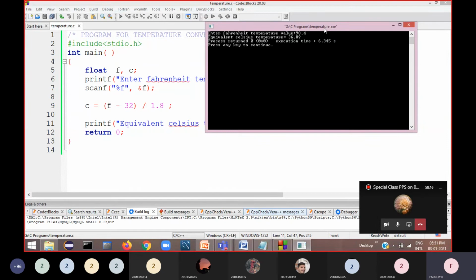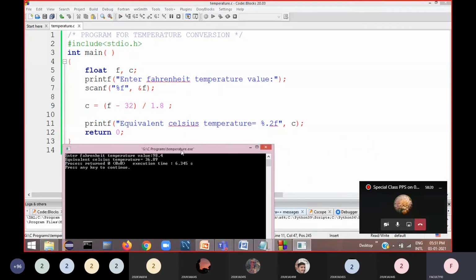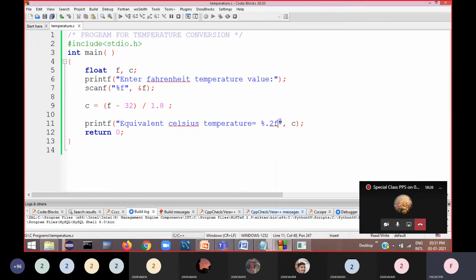So like this you can format. This is called formatting the output. Format means you can print the output in your own format. In whatever format you want the result to be printed, you can do that by using these format specifiers with appropriate values here. Okay, clear? Right.